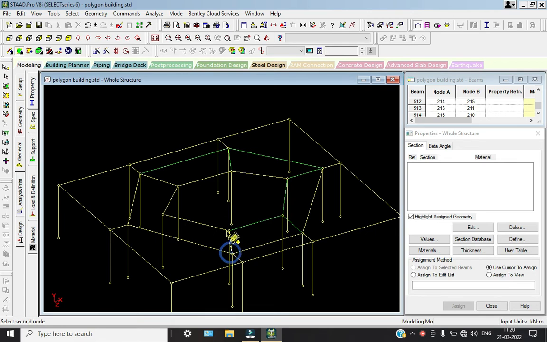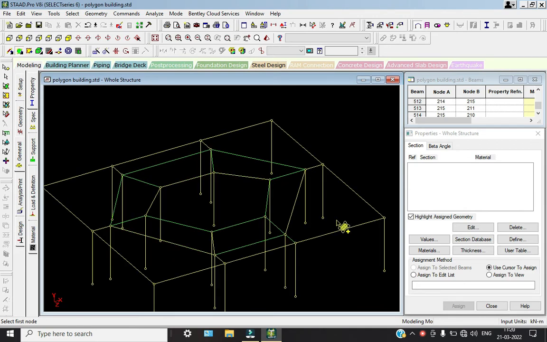One, two, three, and that 1, 2, 3, and 4. So for this condition, so node cursor will take only 4 points, right? So after that, so here also we have 4 node points.